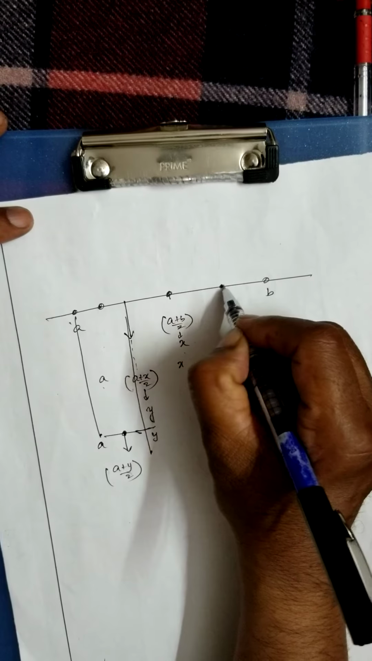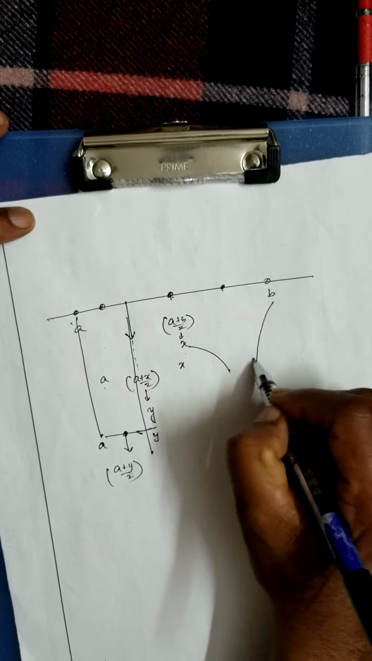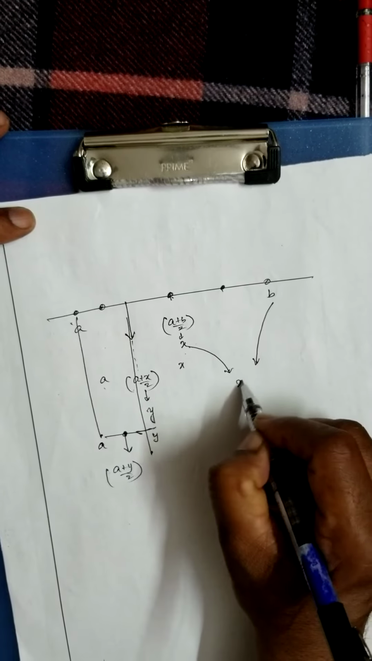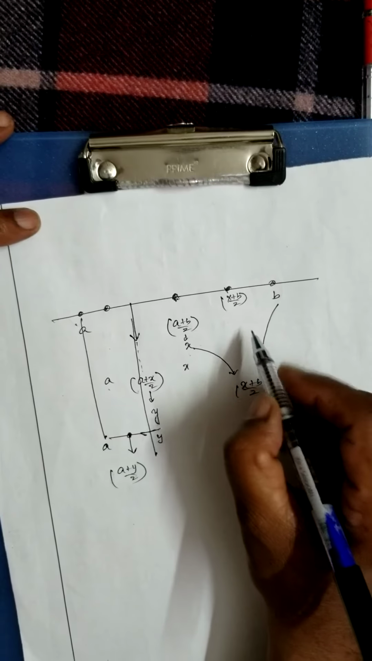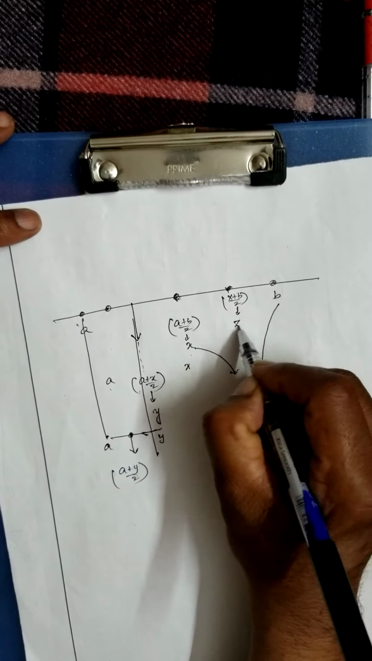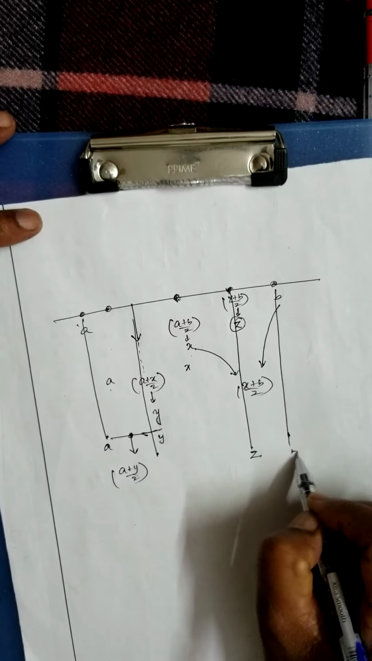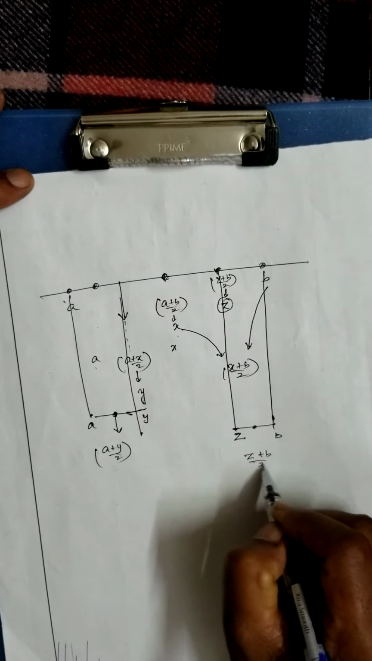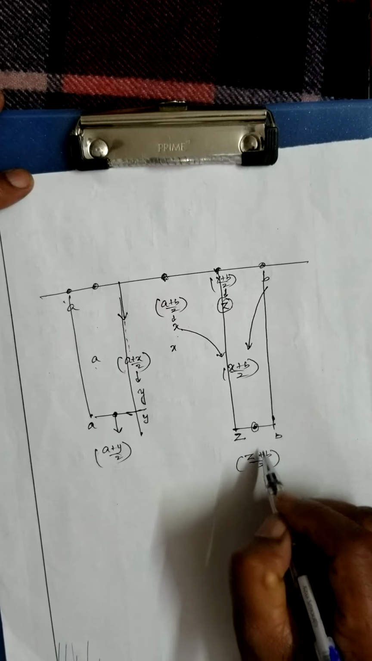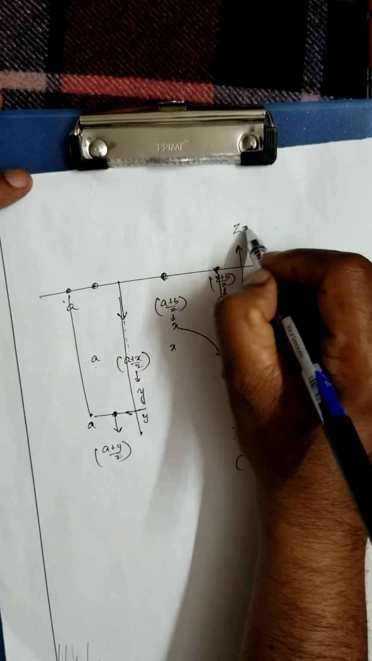If I want to introduce a number in between, you can introduce here. This is X, B you take it, X plus B by 2. In between you will get it. That is, say, Z. This number is Z, this number is B. In between I want to find out some number. What you have to write? Z plus B by 2. I will get this number.